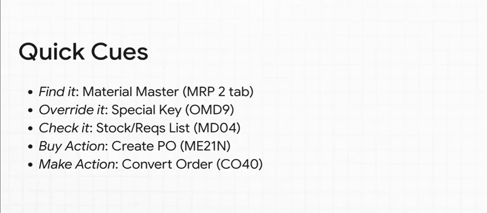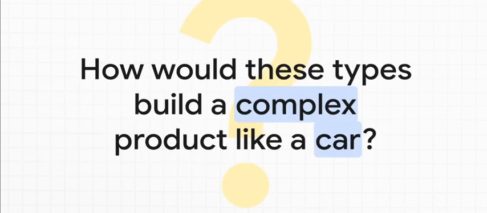Okay, so let's put this all into a practical cheat sheet for you. Here are the tools of the trade. You'll find the setting in the Material Master on the MRP2 view. You can override it with that special procurement key. You check the results in the stock/requirements list, and then you act on it. You either create a purchase order to buy it, or you convert a planned order to make it. And those little codes you see there, those are the SAP T-codes, the shortcuts you'll use every day to get this stuff done. So I'll leave you with this one last thought.